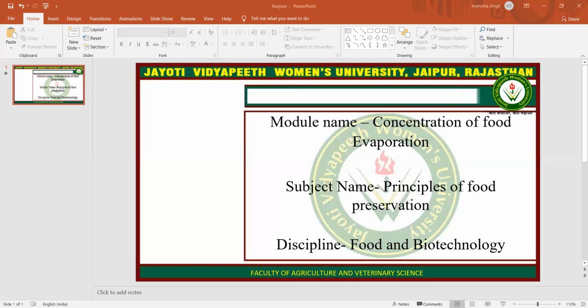The next process is concentration by flash evaporation. The concentration process is markedly speeded up when subdivided food material is brought in direct contact with the heating medium. This is done in flash evaporators.